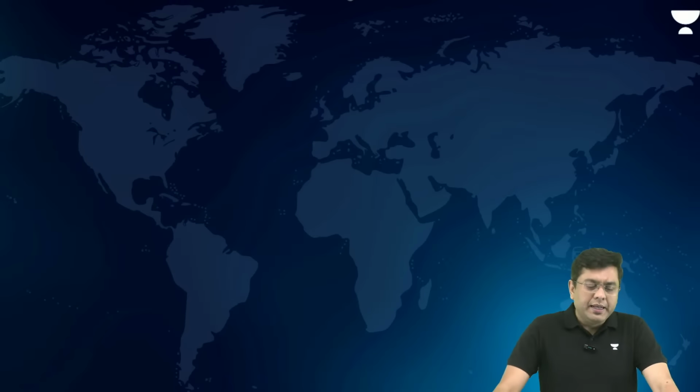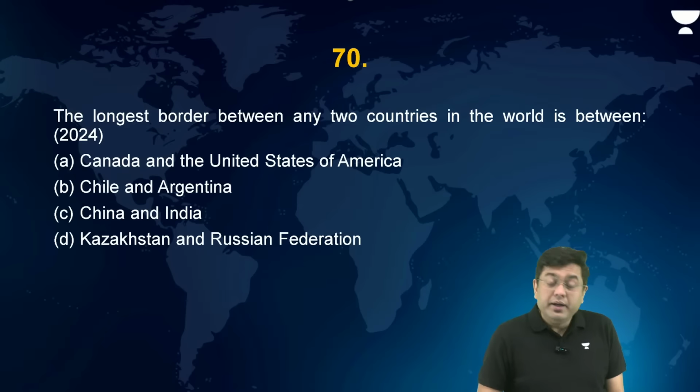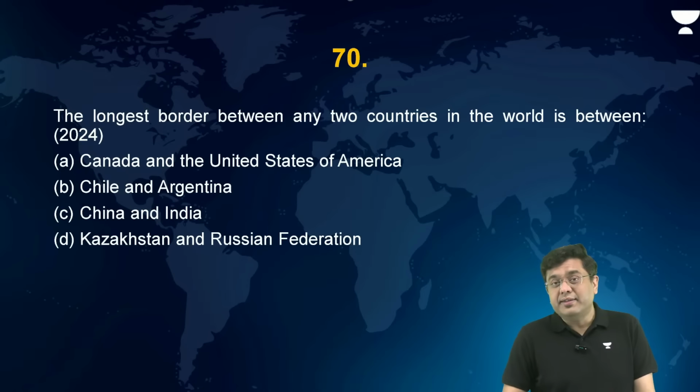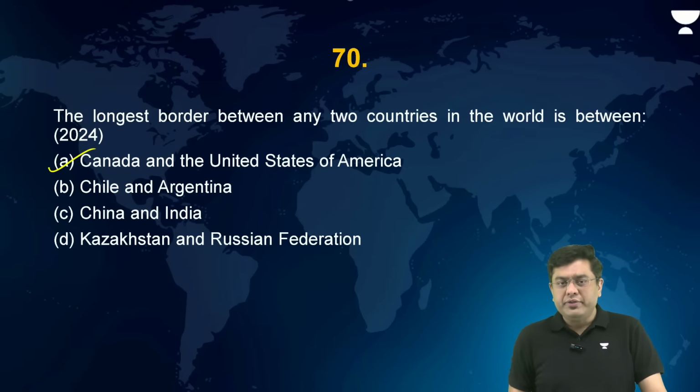Okay. Now, a simple one, a straightforward one. The longest border between any two countries in the world is between which one? Canada and the US, Chile and Argentina, China and India, Kazakhstan and the Russian Federation. That is basically Canada and the US.